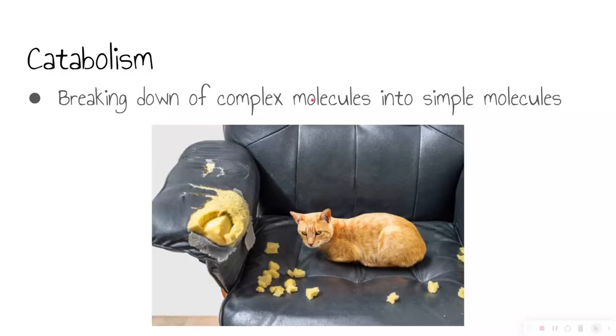Catabolism, on the other hand, is the breaking down of complex molecules. We're taking these complex molecules, we're breaking them down into simple molecules, into their simple building blocks. And I remember that catabolism starts with the word cat, and cats can be very destructive. They like to tear things apart. So catabolism is the breaking down of complex molecules into the simple building blocks.